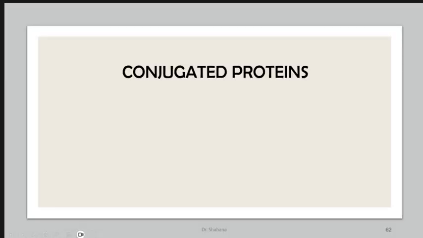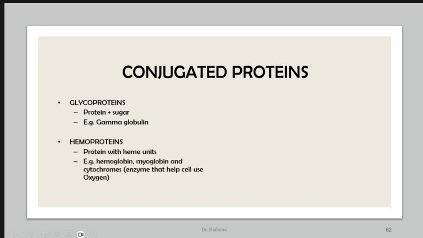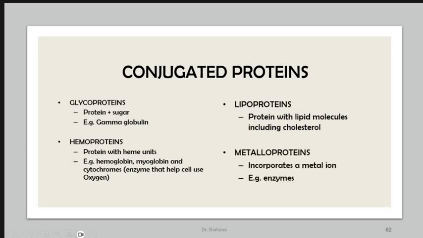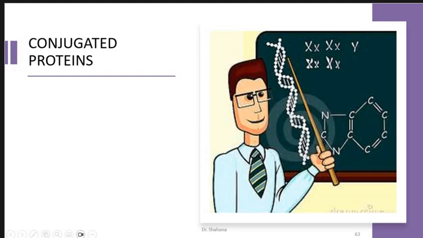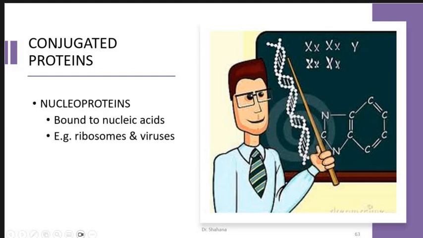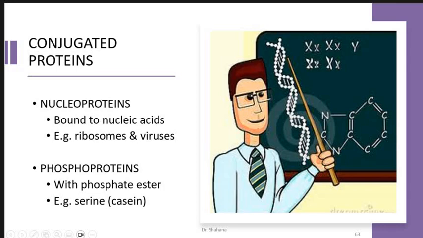This is the summary of conjugated proteins. We have glycoproteins, like gamma-globulin. We have hemoproteins, proteins with iron in their structure, like myoglobin, hemoglobin, cytochrome. We have lipoproteins, proteins with lipid molecules including cholesterol. Then metalloproteins like enzymes. We have nucleoproteins having a nucleic acid, in the ribosome, RNA, viruses, DNA. Then we have phosphoproteins, which have phosphorus.